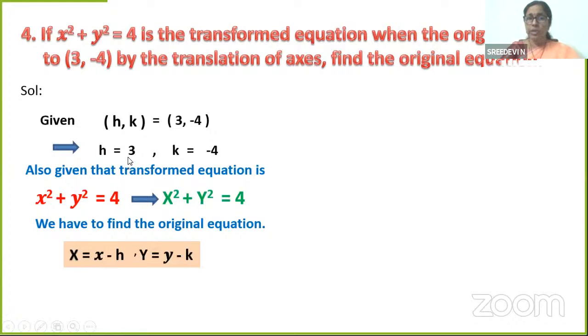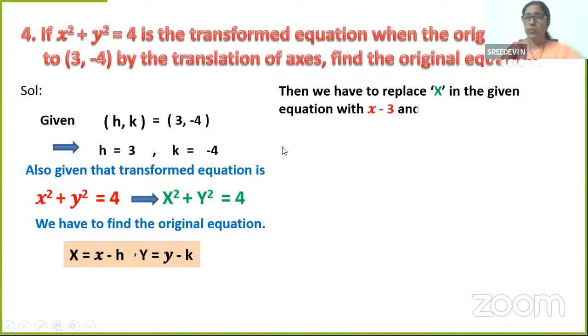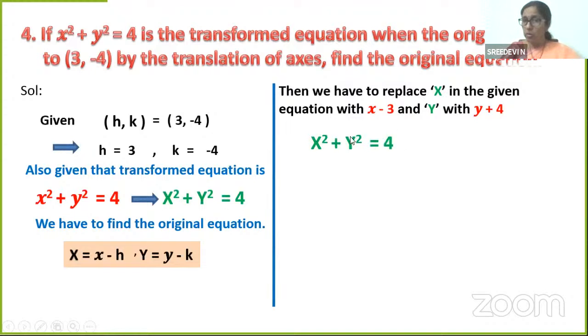X minus h value is how much? 3. Y minus k value is how much? Minus 4. Y minus of minus is plus 4. So we have to replace capital X with x minus 3, capital Y with y plus 4. In the given equation, what is the given equation? X square plus y square is equal to 4. What am I writing in place of x? X minus 3. What am I writing in place of y? Y plus 4. So the equation becomes x minus 3 whole square plus y plus 4 whole square is equal to 4.